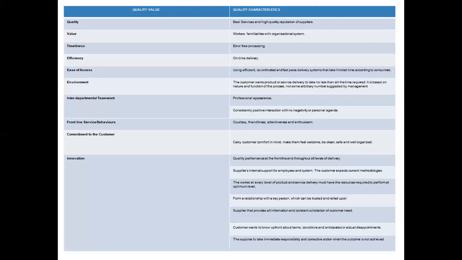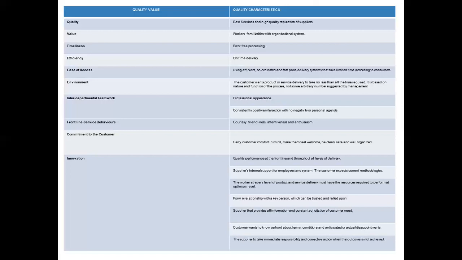There must be friendliness in the service providers or the environment. There must be attentiveness in the process or at the time of service, at the service delivery station, and there must be enthusiasm to deliver the service in the service providers. So in this way, frontline service behavior can be ensured.